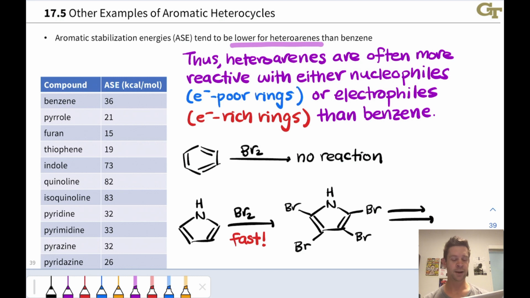Br2 is an electrophile. When the ring is acting as a nucleophile and it's electron-rich, it's going to react very rapidly. And pyrrole, as we've already seen, is quite an electron-rich ring. So the lower aromatic stabilization energies have something to do with this as well, right? That these molecules are, in a sense, intrinsically a little bit less stable than benzene. That's why they have a little bit lower aromatic stabilization energies.